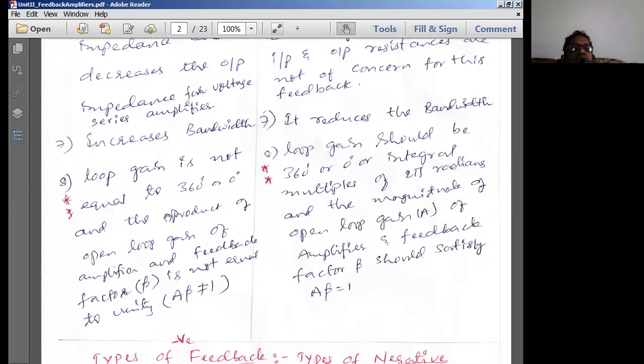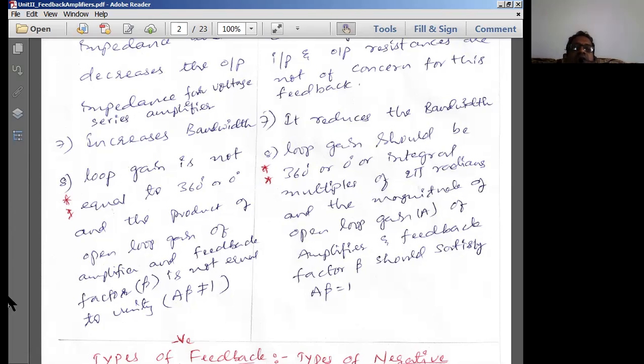Next important point is the loop phase is not equal to 360 degrees or 0 degrees. In negative feedback, the loop phase is not equal to 360 degrees or 0 degrees, whereas in a positive feedback amplifier, the loop phase should be equal to 360 degrees, or at least an integral multiple of 2 pi radians. The next is that the product of the gain of the amplifier and the feedback factor is not equal to unity, whereas here it is going to be equal to unity.